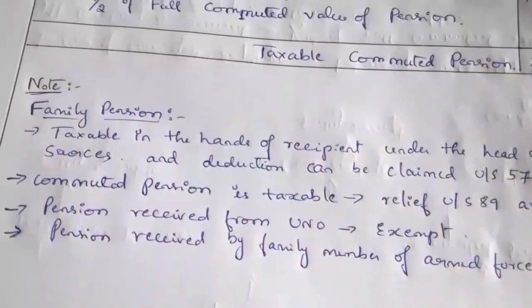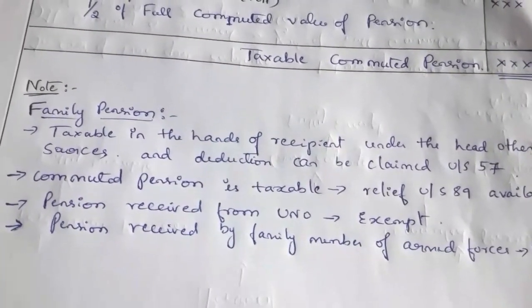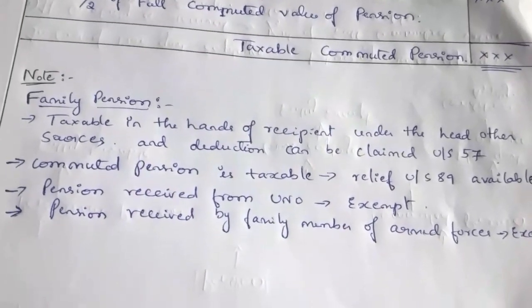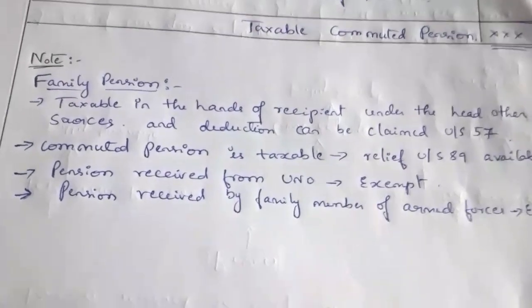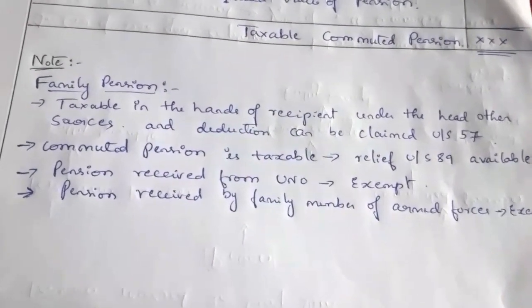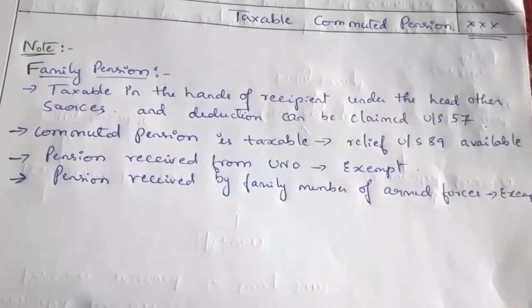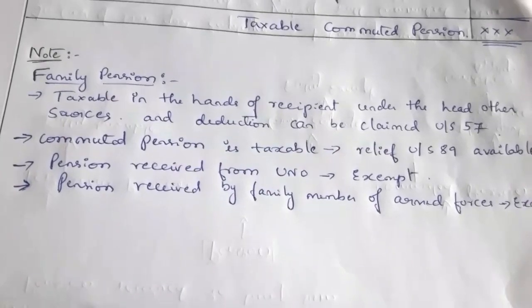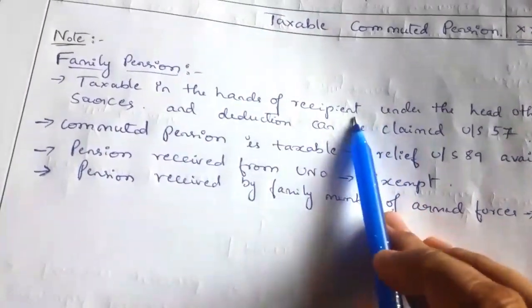Family pension means if the employee was receiving the pension and he dies, the pension amount is received by his family after his death. His family members receive it, so it is known as family pension. The family pension is taxable in the hands of the recipient, the one who receives the pension.